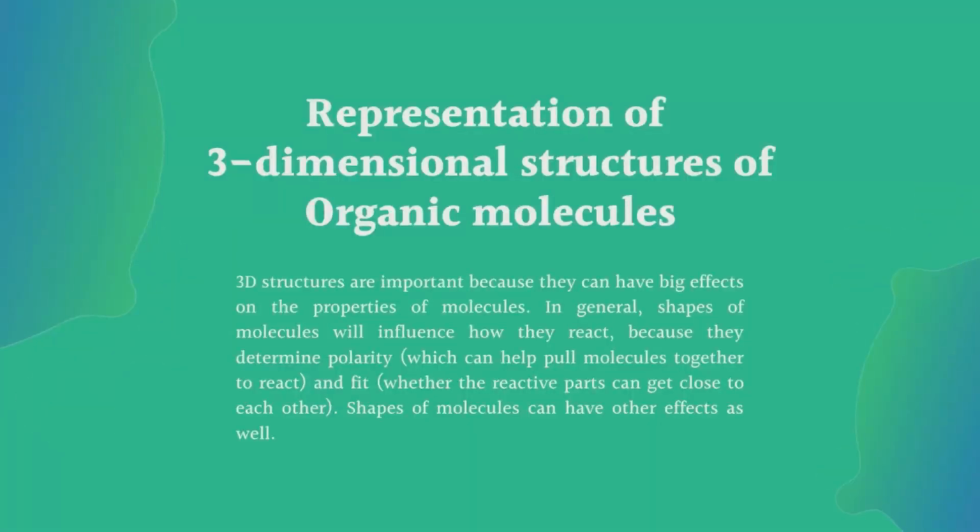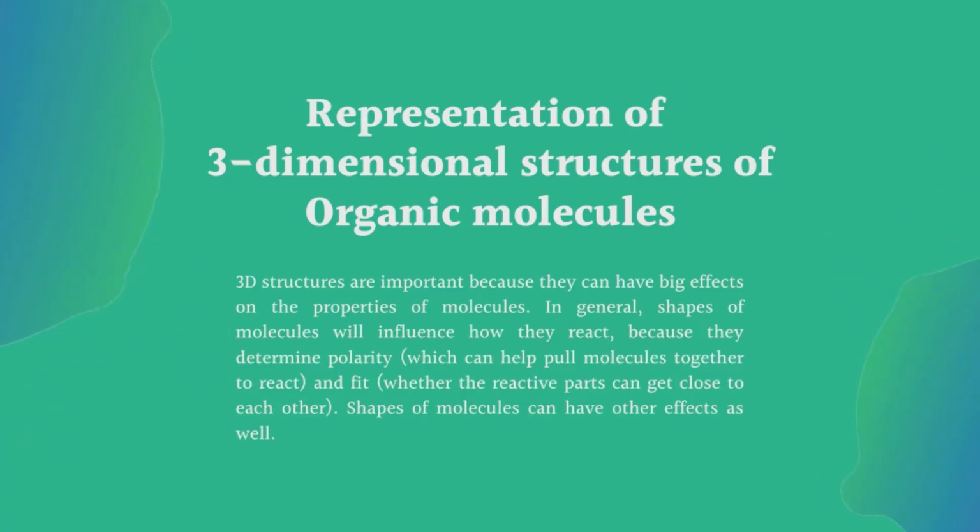In this, the first thing we need to understand is the representation of three-dimensional structures of organic molecules, which are generally represented by various methods explained here. 3D structures are important because they can have big effects on the properties of molecules. In general, the shapes of molecules influence how they react because they determine polarity, which can help pull molecules together to react.